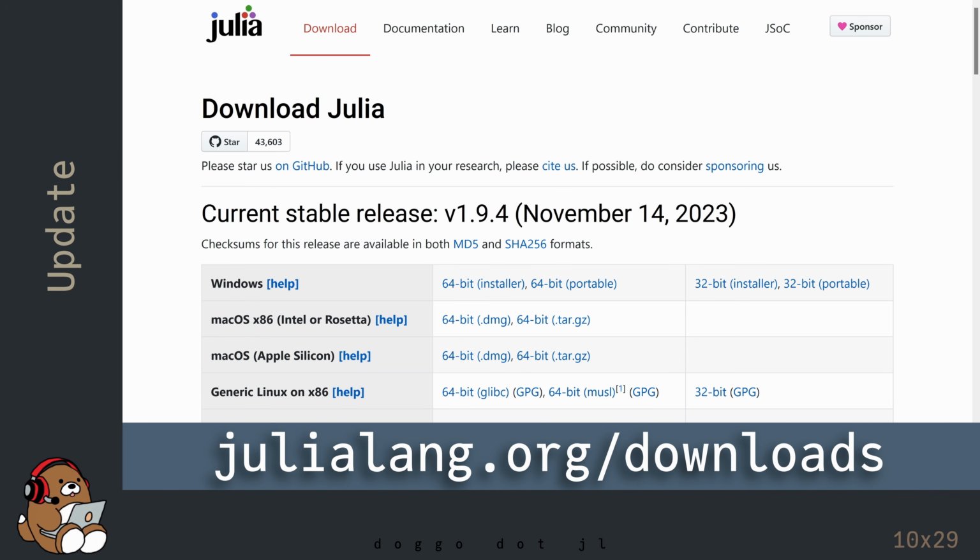After it's done uninstalling, you can reinstall Julia just like you did when you first installed it, by going to the download page at Julia's official website. Since you've seen this workflow before, I'm going to go through this part a little quicker. For Julia version 1.9.4, I'm downloading the Windows 64-bit installer executable file onto my desktop.